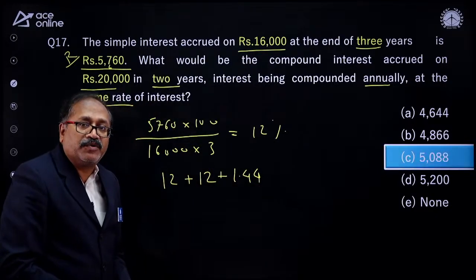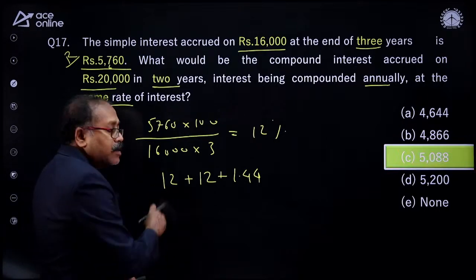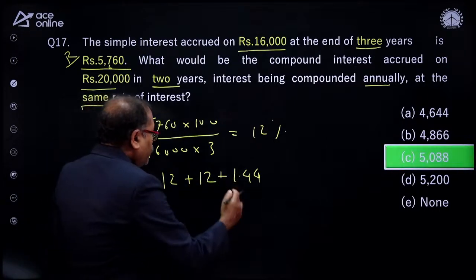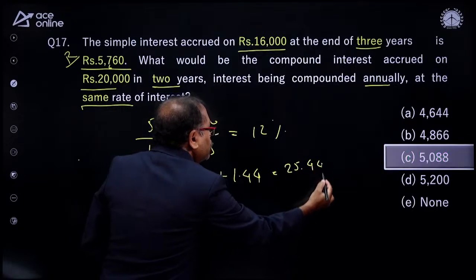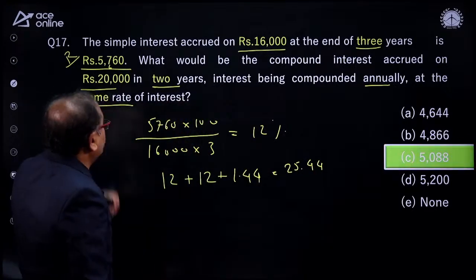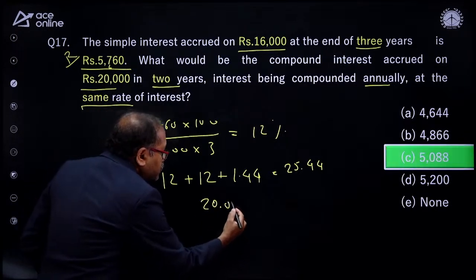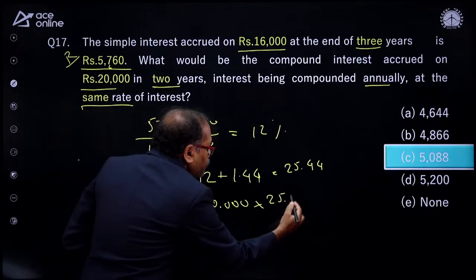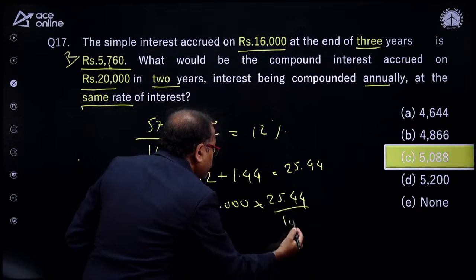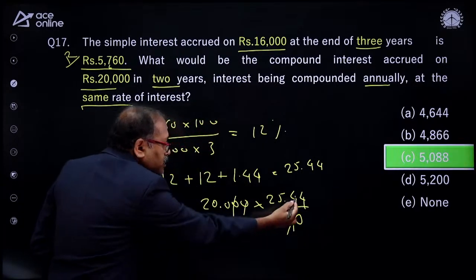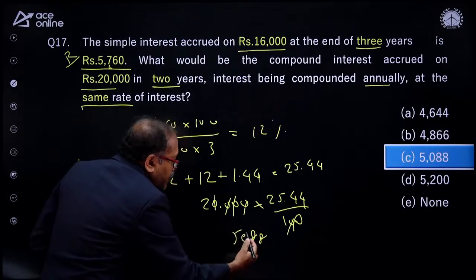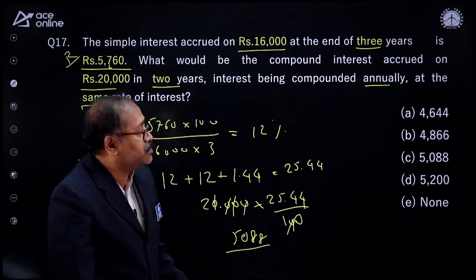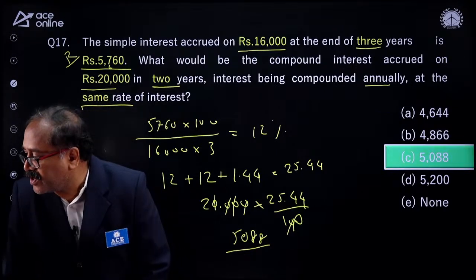That comes to 24 and 1.44, so you are getting 25.44% interest, that is compound interest on 20,000. So that is 20,000 into 25.44 by 100. As 2 zeros get cancelled, with the decimal there, you are getting 5,088. 5088 is your answer. So nicely answered the question, my young friend.